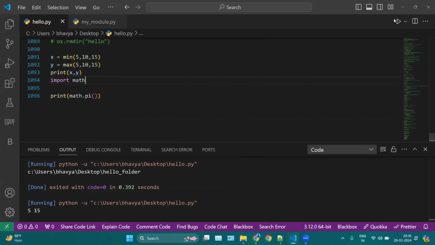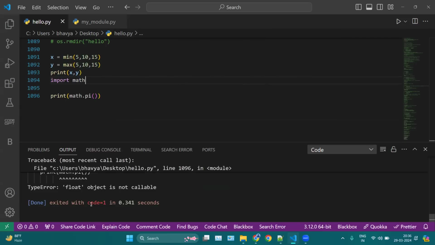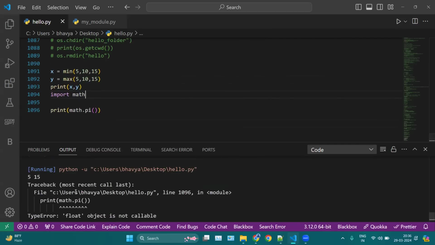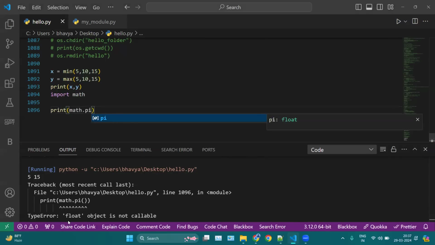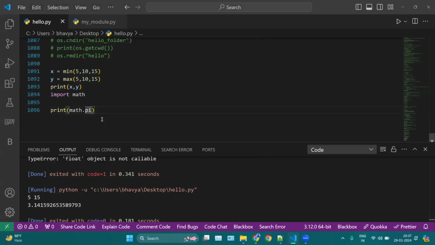If I run this, you will get your pi value, like math.pi without parentheses.